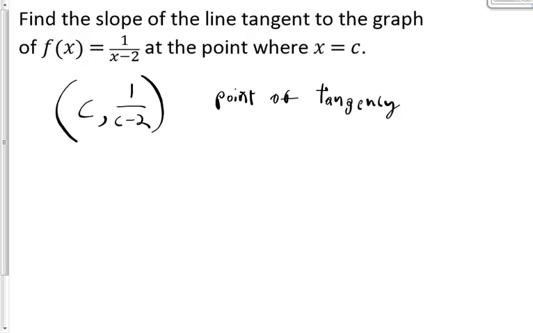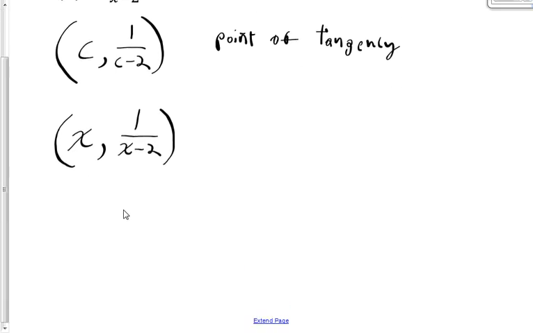So I'm going to choose another arbitrary point where the x value is x and the y value is 1 over that arbitrary x value minus 2. I'm going to allow this point to get arbitrarily close to this point of tangency. As this point gets closer to this point, the secant line connecting these 2 points will become closer and closer to the tangent line at this point right here. So let's go ahead and do it here.